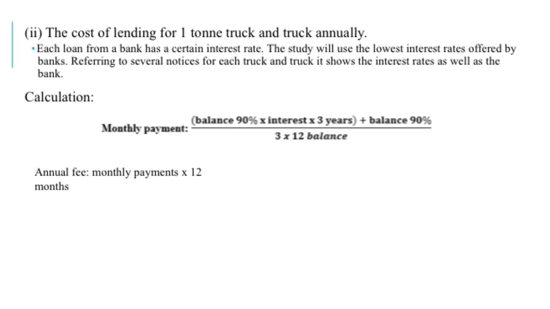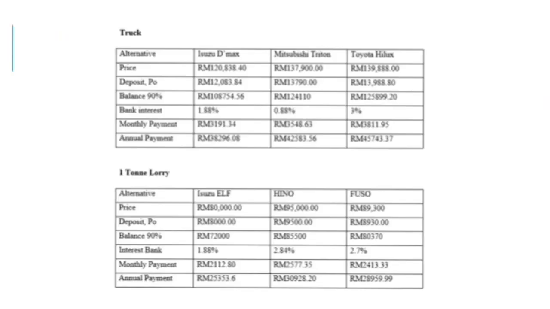So by that we can get the monthly payment. From the calculation of monthly payment, we can continue to calculate the annual payment, which is 3 years times 12 months. So from all the calculation that I have done, I have identified that the Isuzu D-Max is the lowest price for the pickup truck.